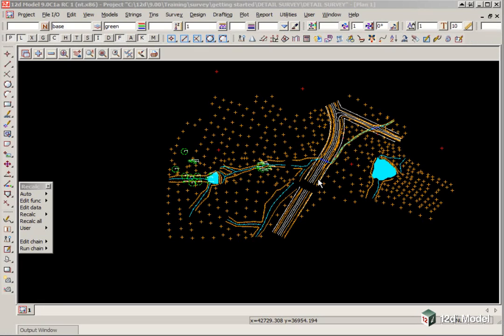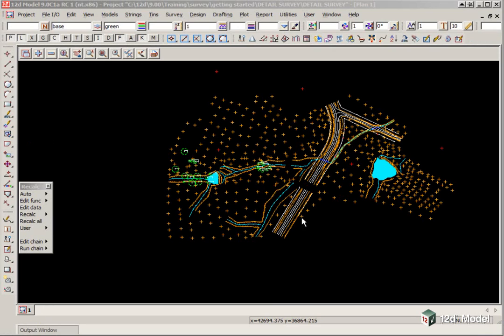We're now going to edit the survey graphically to perform tasks either not available in the field file editor or in some cases are easier to do graphically. Most of the options used in the following examples are duplicated under the Strings CAD menu, but we'll be using the icons over on the left hand side.